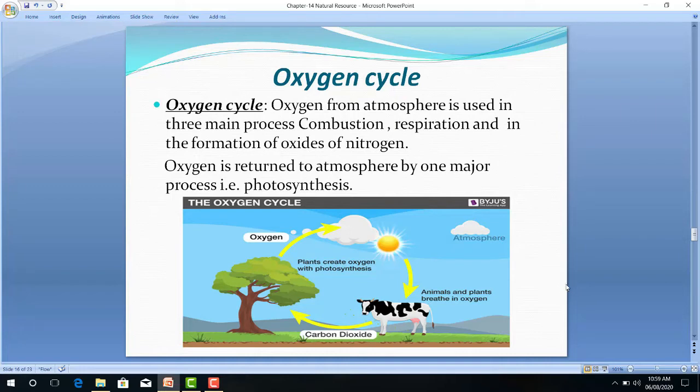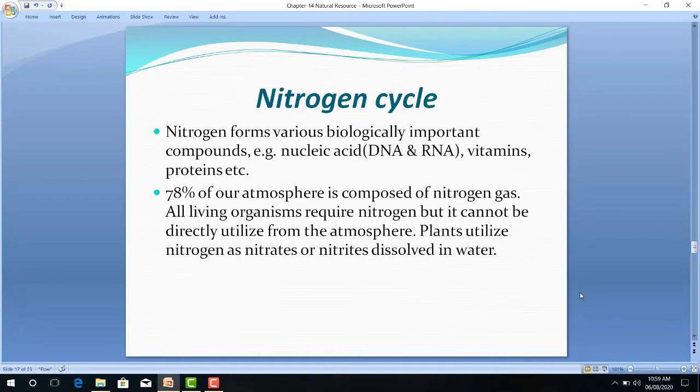So now let us learn more about the nitrogen cycle. Here we have completed the water cycle, carbon cycle, oxygen cycle, and the last cycle is known as the nitrogen cycle. As we know, nitrogen is 78% present in the atmosphere.